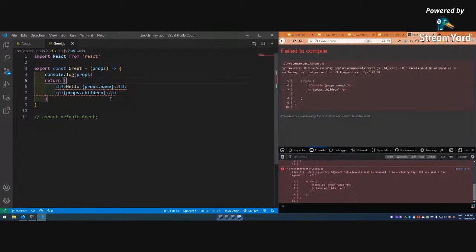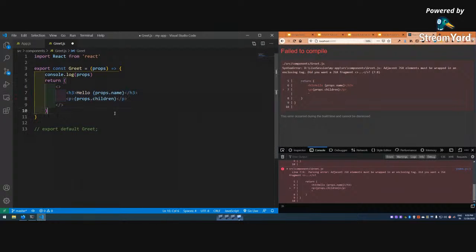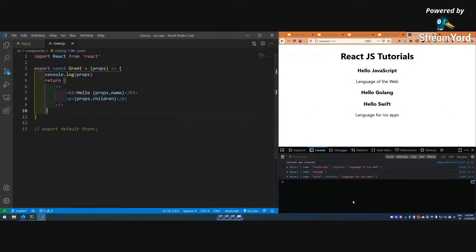So in earlier days we used to wrap it with a div, but the problem with div is that it's a block level element, so it changes the css a lot. So there is something invented by the React team which is known as a fragment. So what you have to do, you have to do this. It is already giving me a hint, actually, to wrap it like this. So I will do like this. Let me indent it a bit. So like this, starting and ending, save it, and bam, it is done.